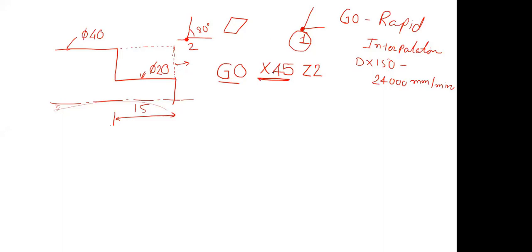And it has to reach which coordinate? The destination coordinate is X45 and Z2. So the tool will reach this location at this rate. That is the meaning of rapid interpolation.